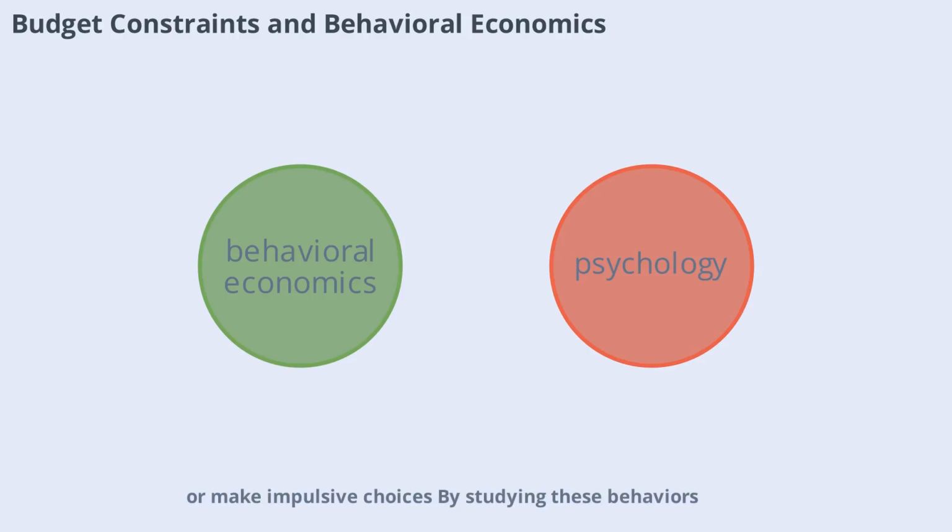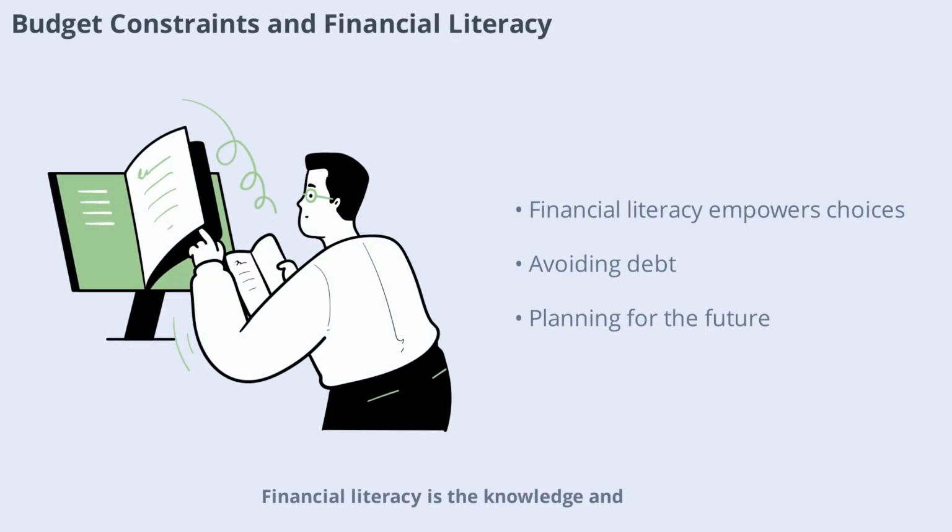By studying these behaviors, economists can design better tools and policies to help consumers make smarter decisions within their budget limits. Financial literacy is the knowledge and skills needed to manage money effectively. Understanding budget constraints is a key part of this. People who are financially literate are better equipped to make informed choices, avoid debt, and plan for the future. Promoting financial education helps individuals and families navigate their budget constraints with confidence.